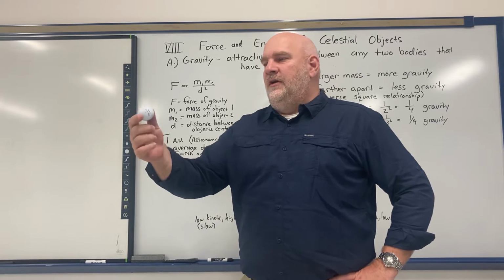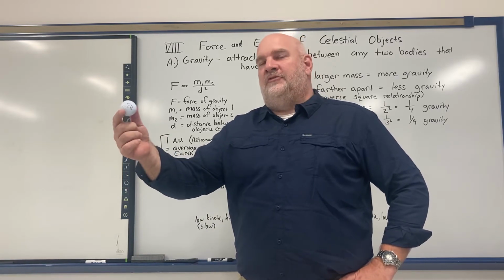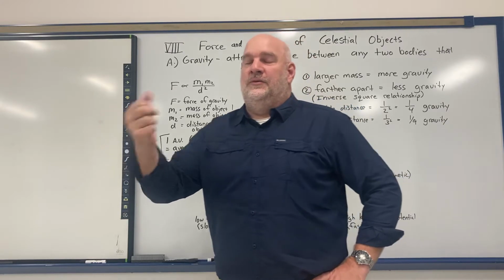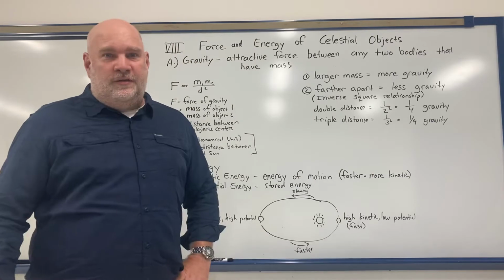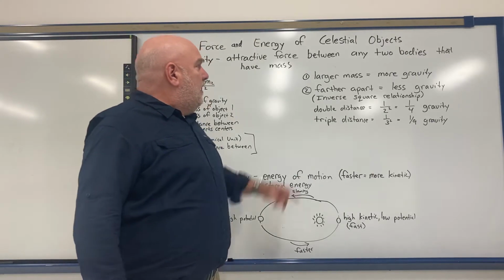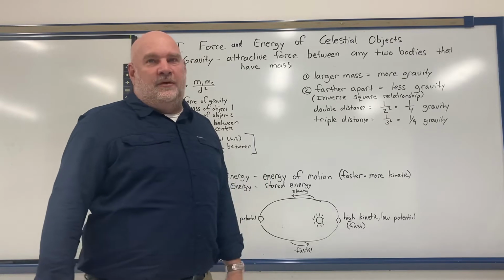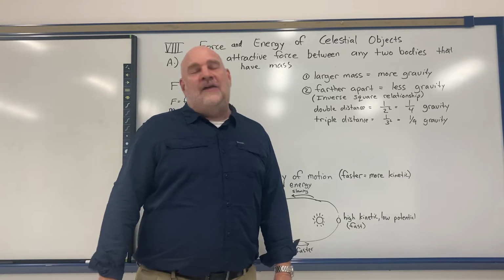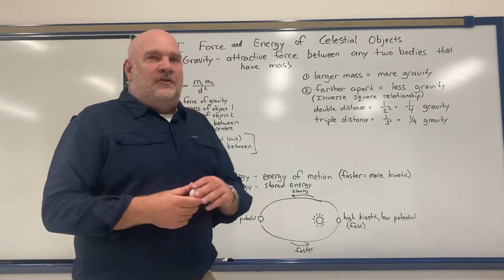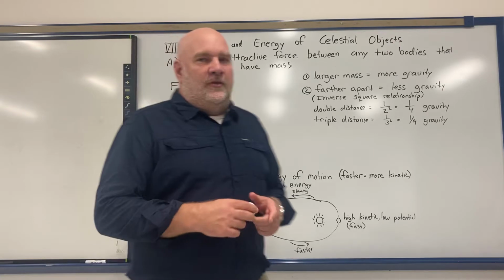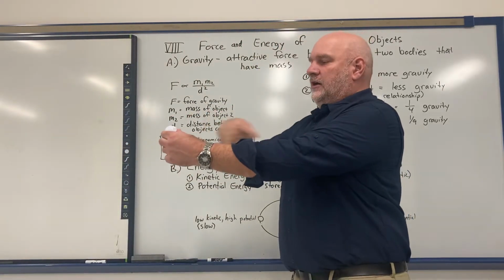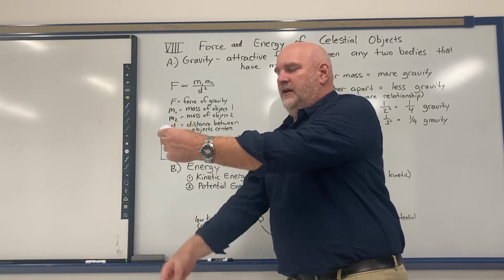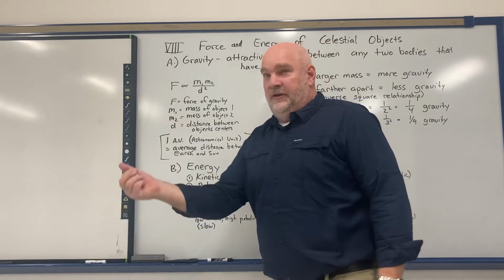Because even though I'm attracted to the golf ball and the golf ball is attracted to me, there's someone else out there that the golf ball is more attracted to, and that is the Earth. And the reason being is the larger mass there is, the more gravity there is. And the Earth is more massive than I am, therefore there's a stronger force of gravity between the golf ball and the Earth than there is between me and the golf ball. So even though there is a force of attraction here, there is a much stronger force of attraction there, and the golf ball goes to the Earth.